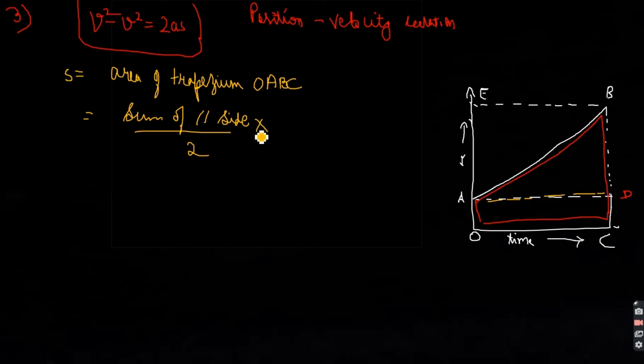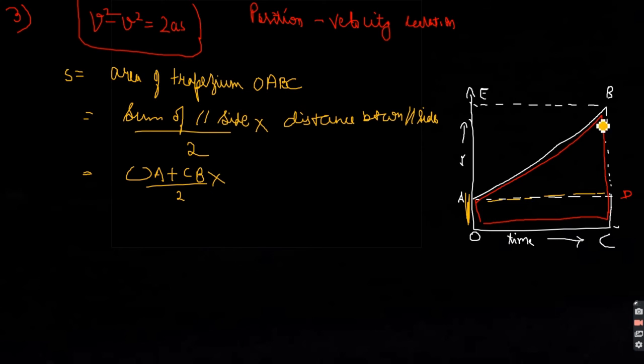Divided by 2 into the distance between these parallel sides. So the parallel sides in this case will be OA plus CB divided by 2, and this OA and BC will be the parallel sides.